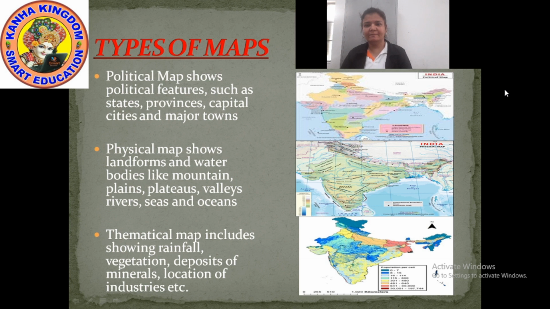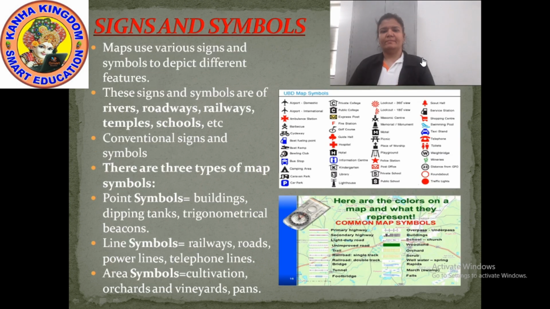Shall we move further to the next content, that is signs and symbols. Now to the signs and the symbols. Maps use various signs and symbols to depict different features. Like if I want to show the airport on a map, my symbol will be different.